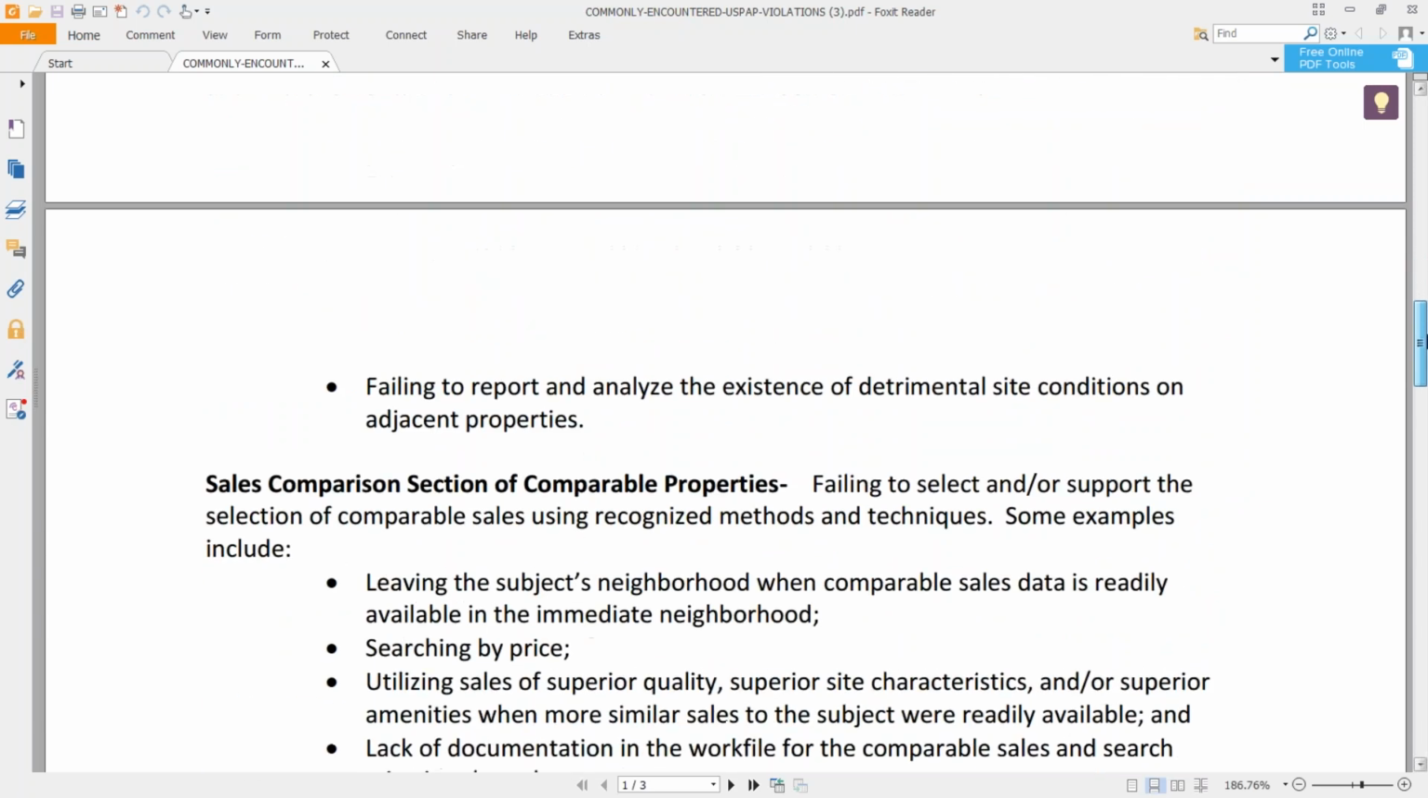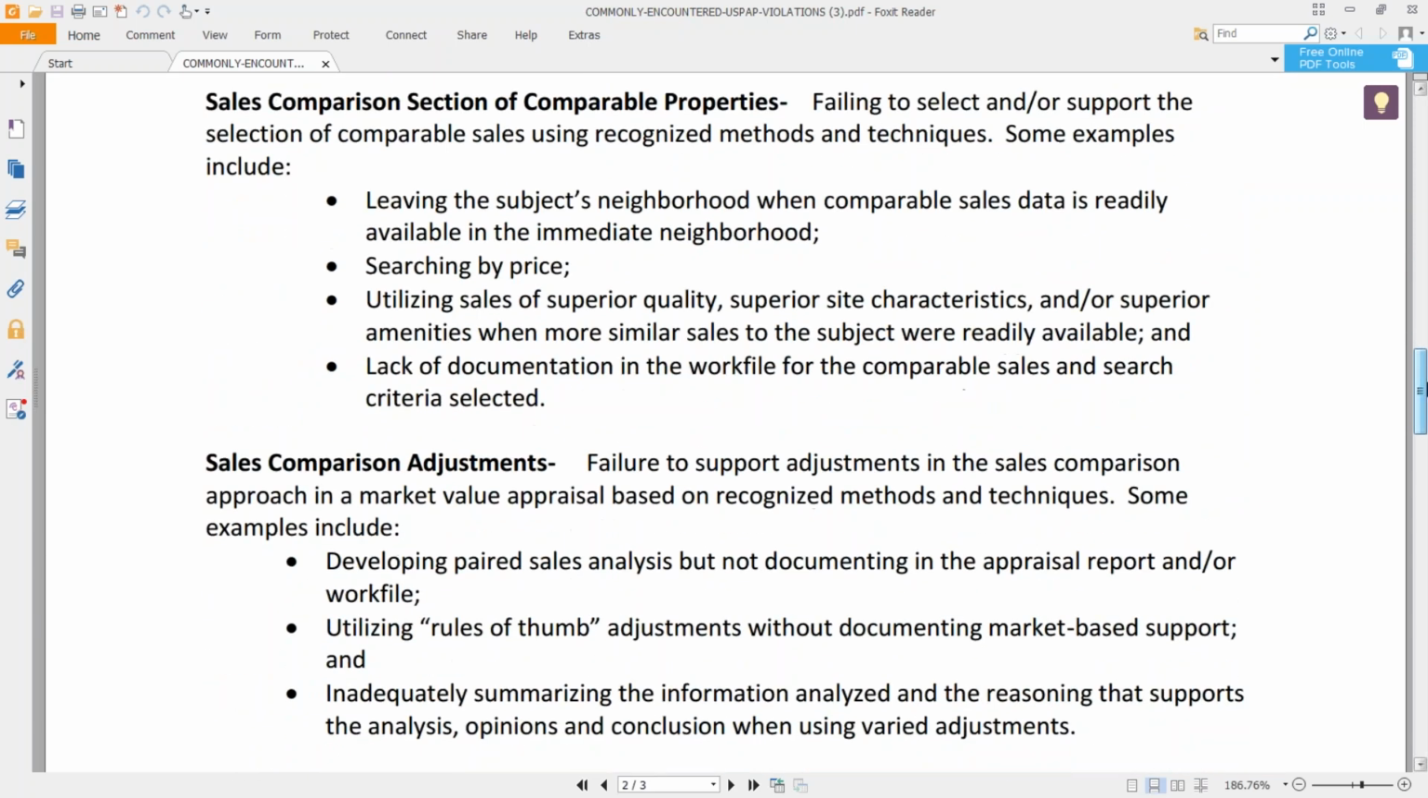Okay, site analysis, sales comparison section, so failing to select or support the selection of comparable sales. So maybe you've gone outside of the neighborhood, maybe you've gone large distances, but there's nothing explaining why these are good comps to use, right? Maybe you've used comps in your grid that are so very different from the subject, but there's no explanation for why you've used them. They may be the best sales out there. They may be logical for X, Y, or Z reasons, but you actually haven't cited or discussed those reasons at all. Similar thinking on adjustments.